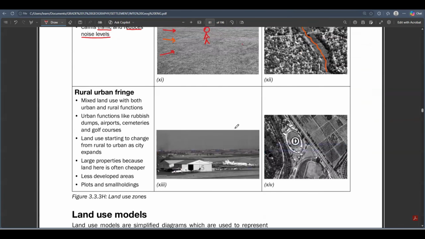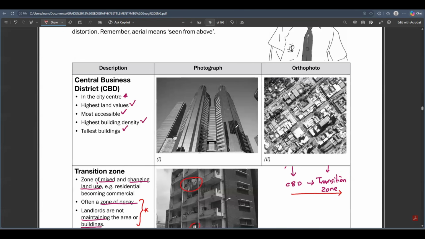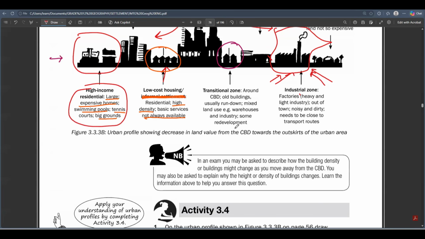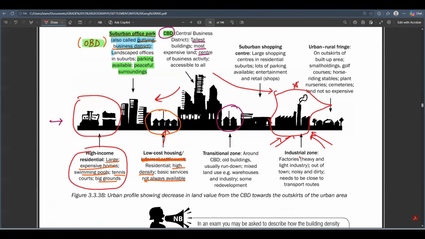So the last is the rural urban fringe. Finally, when you are exiting the urban area, the last part that you see is the rural urban fringe. Let's look at it from the urban profile that we have. The rural urban fringe is found on the outskirts of the built-up area. This is far away from the CBD, the furthest away from the CBD.